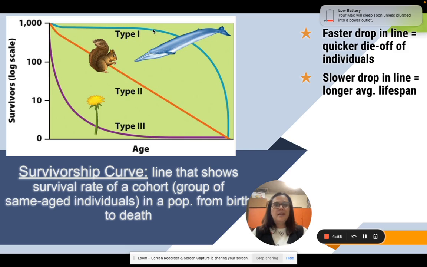Just know that with this type 1 curve, like we said, they have a longer lifespan, but they typically have more parental care. So think about which type of species, R or K, has more parental care, right? If living things are going to make it through their infancy, they're having somebody help them along. Type 2 is kind of even level throughout. We'll talk about why that is. Again, I don't want to give it away if you're doing this in class. And then that type 3 curve at the bottom, that's not a lot of parental care, and not a lot of offspring are actually going to be surviving to reproduce. So again, think about, is that R selected or K selected? Which is it?